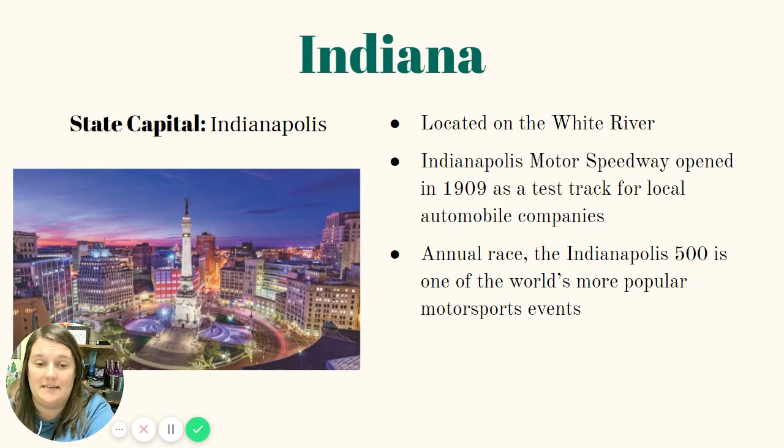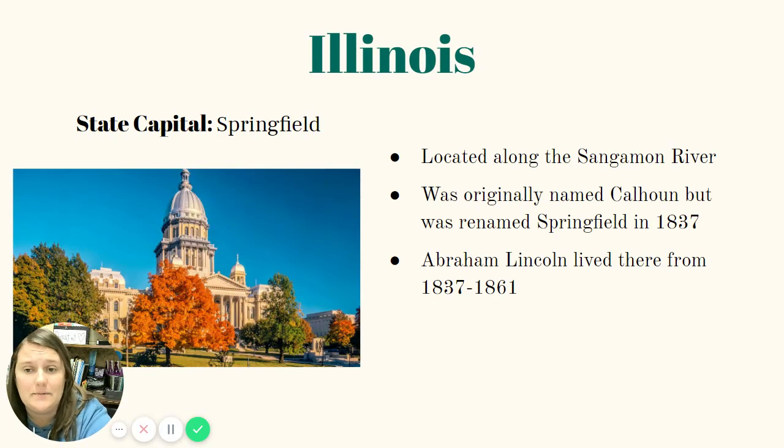Next, we have Indiana. The state capital is Indianapolis. It is located on the White River. They have a couple racetracks in Indianapolis. They have the Motor Speedway, which opened in 1909 as a test track for local automobile companies, but now it is actually just like a real racetrack. Okay, so they have an annual race, the Indianapolis 500, and it is one of the world's most popular motorsports events.